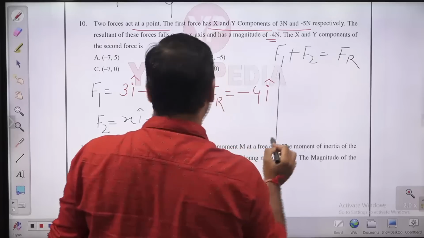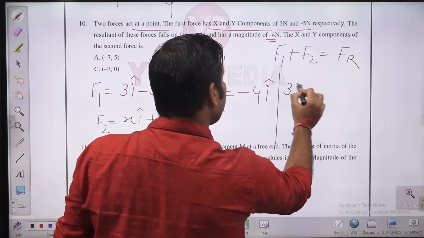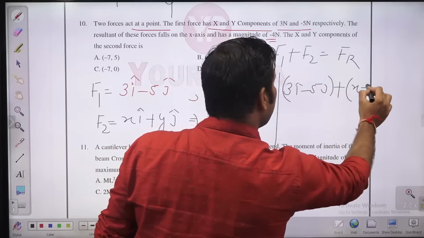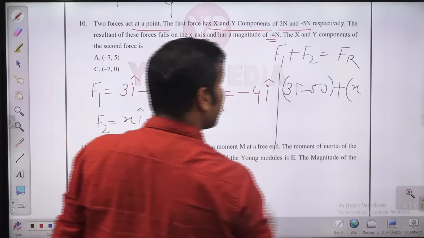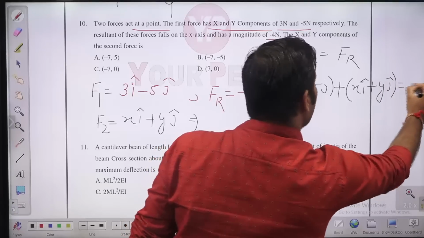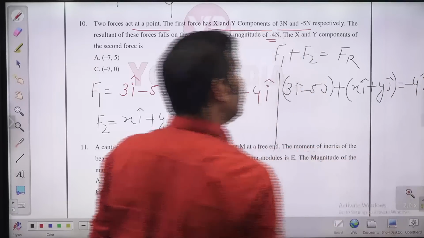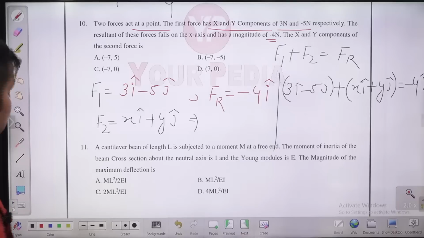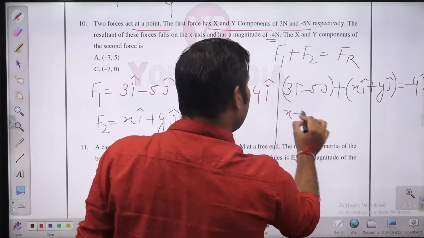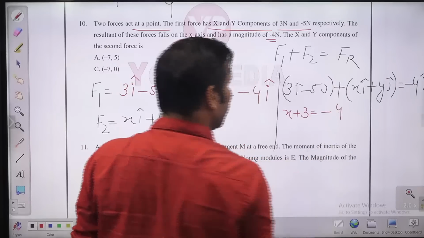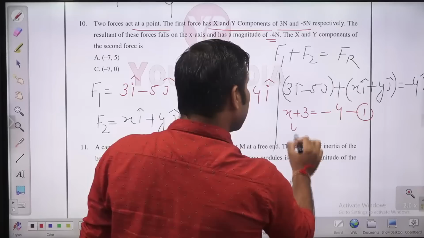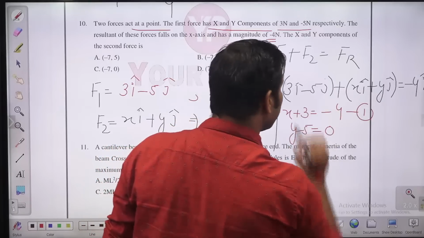From that you can write 3i minus 5j plus xi plus yj is equal to minus 4i. Now if you solve further, what will you get? x plus 3 is equal to minus 4. This is the first equation you are going to get. And what is the second equation, guys? y minus 5 is equal to 0.